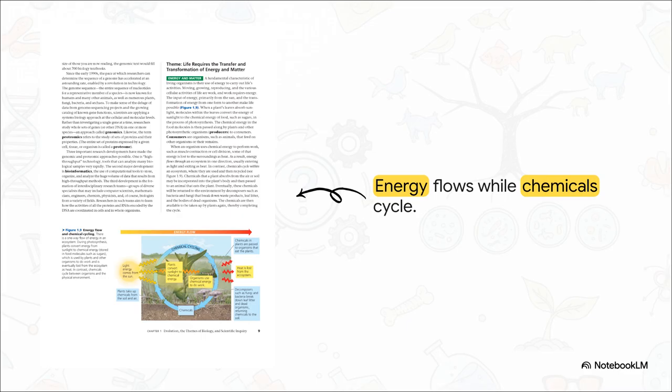But matter, chemicals, are continuously cycled. The carbon and the nitrogen in the soil get taken up by plants, eaten by animals, and then returned right back to the soil by decomposers to be used all over again. It's the ultimate recycling program.